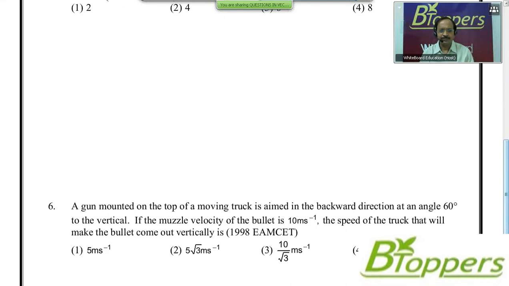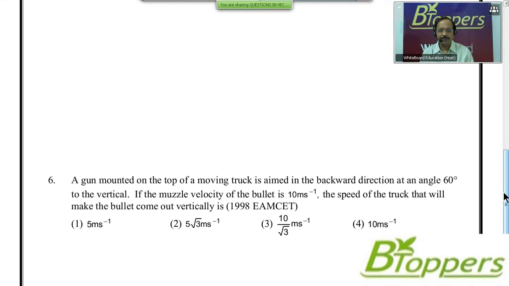See the next problem then. Question number 6. A gun mounted on the top of a moving truck is aimed in the backward direction at an angle of 60 degrees to the vertical. The muzzle velocity of the bullet is 10 meters per second. The speed of the truck that will make the bullet come out vertically is.